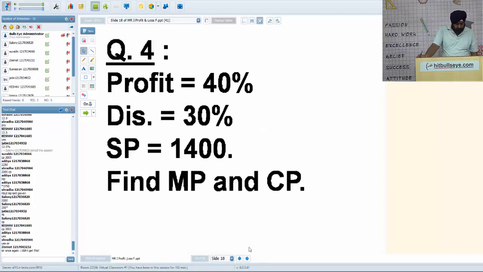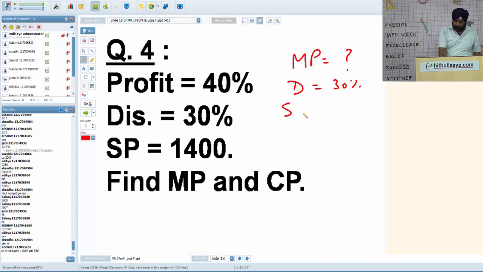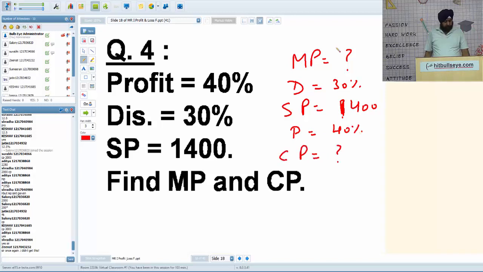What is the problem? Profit and loss are always on the cost price. We'll understand it with this question. So the hierarchy is, you write the hierarchy: write mark price, see whether it is given or not given. Discount is given. Then selling price is given, it's 1400. Profit is 40%. Cost price is to be found. So we will explain this question. I hope you will understand.